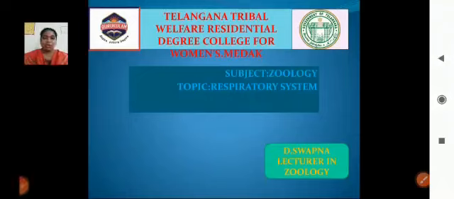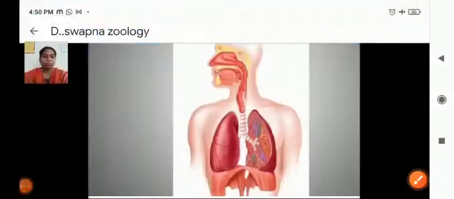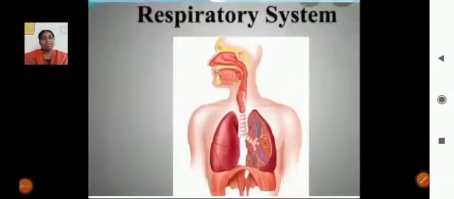Today we are going to discuss the respiration process in human beings. Respiratory system. You may observe the diagram of the respiratory system in human beings.